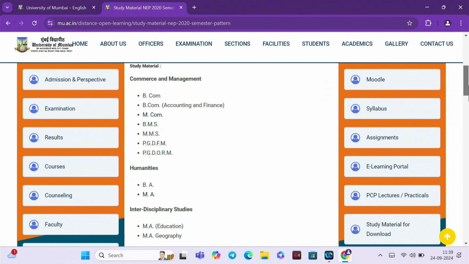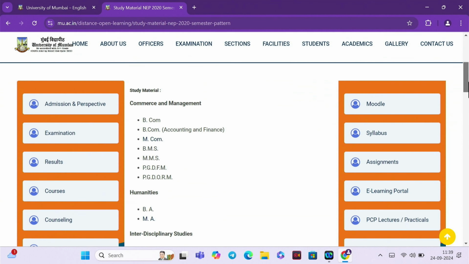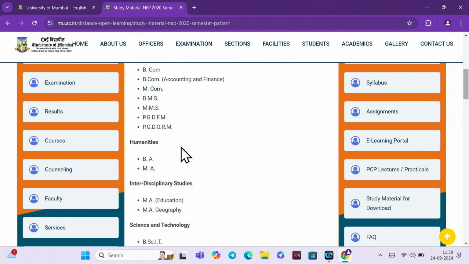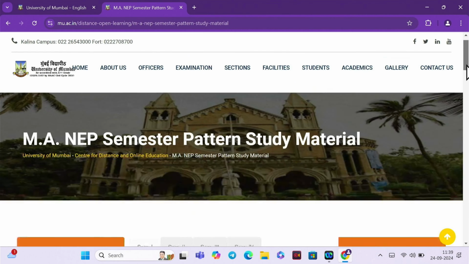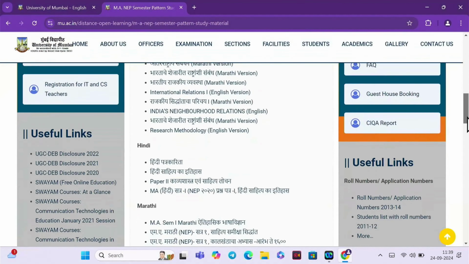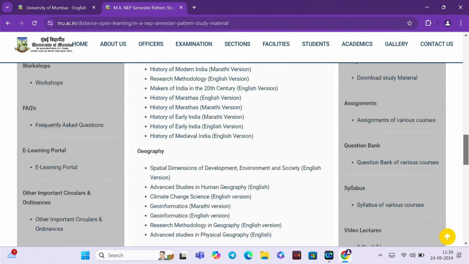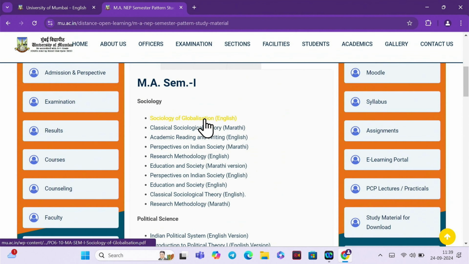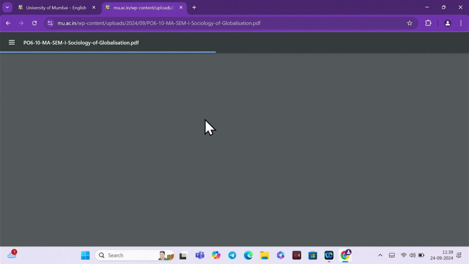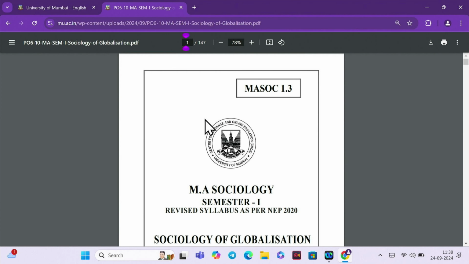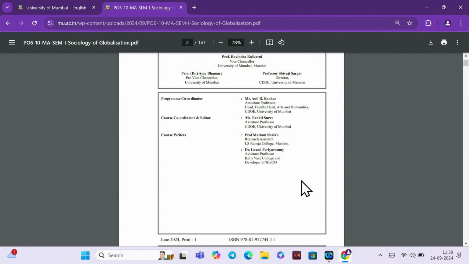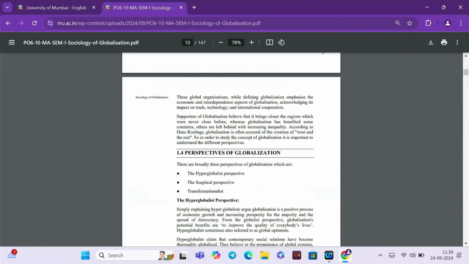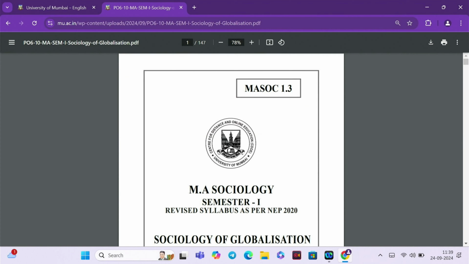So, once you click on Study Material for NEP 2020, you will find all your syllabus uploaded in the MA section. Once you select MA, semester-wise, your papers have been already uploaded. So, for example, you can just click on the title of the book and you can see your entire study material has been opened for that paper. You can download it and save it for your further reference.